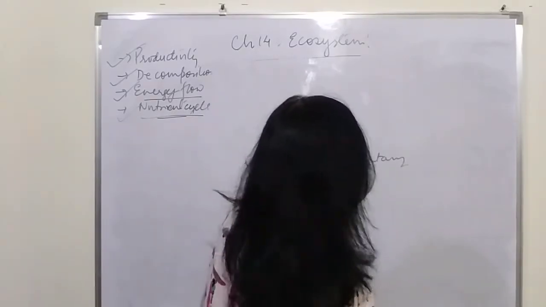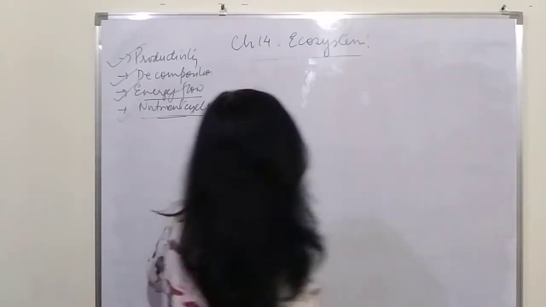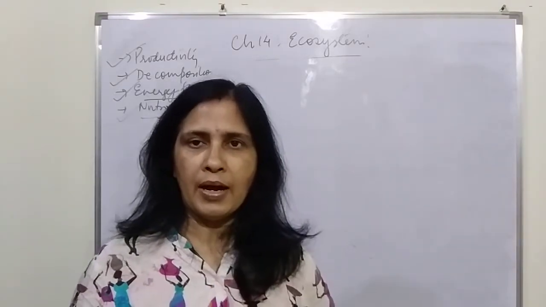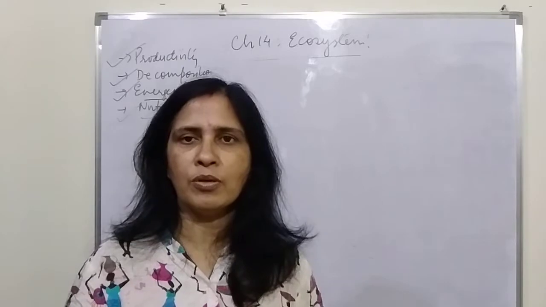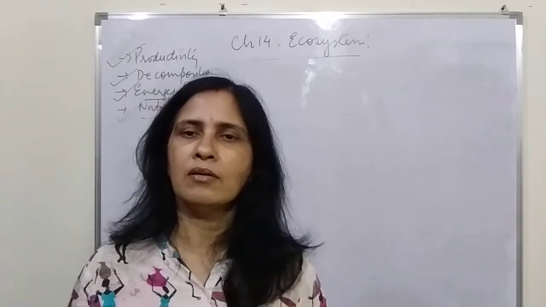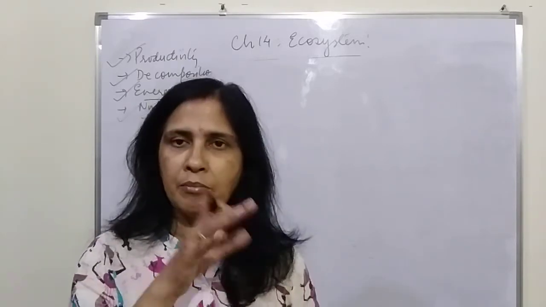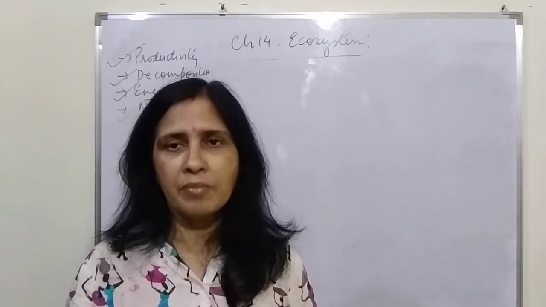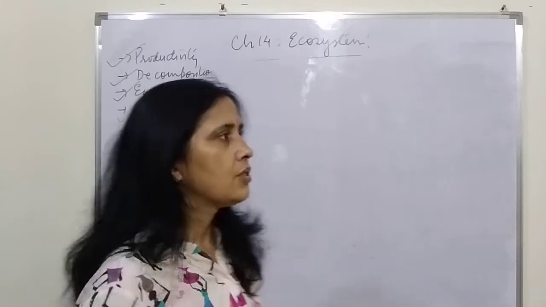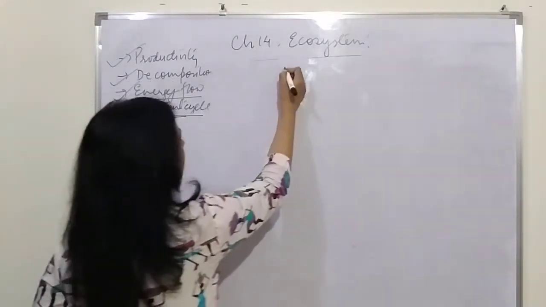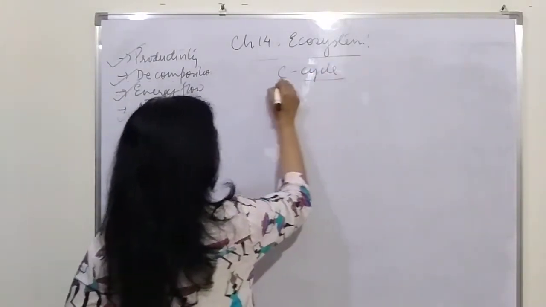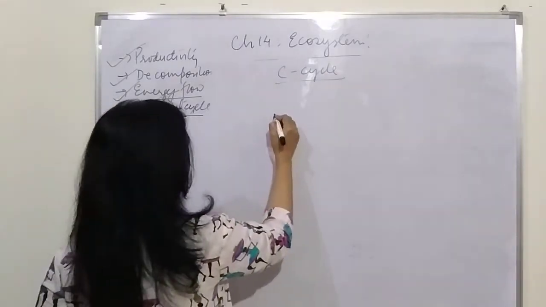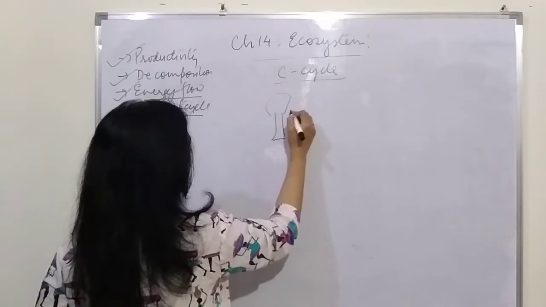You know, 71% of the carbon is present in the ocean, and the main reservoir of carbon is the atmosphere. But 71% of carbon being in the ocean means that it is present in the plants which are present in the ocean. So the carbon cycle is a gaseous cycle. I am explaining the carbon cycle to you. It is a gaseous cycle, and let us say it starts with a tree.